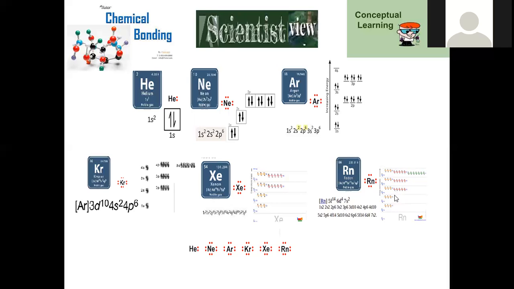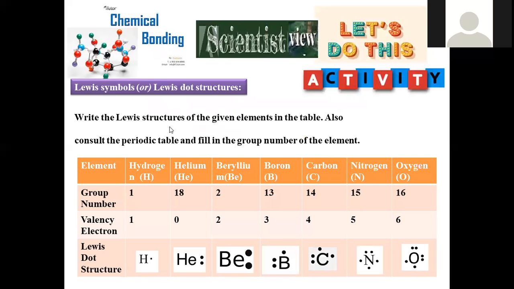And the electron distribution is also arranged in accordance with the increasing energy order. A clear description for each and every element was provided, and the exclusive Lewis dot structure is also provided at the bottom of the slide. Now move on to the activity. Now we are going to do the activity based on this Lewis dot structure, right, the Lewis dot structure for the given elements which are provided in the table.